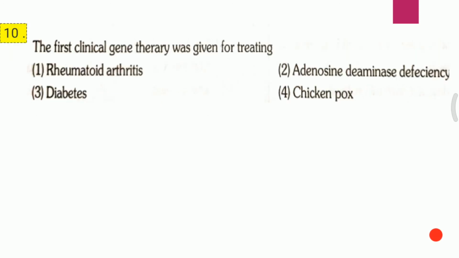Question 10. The first clinical gene therapy was given for treating first, rheumatoid arthritis, second, adenosine deaminase deficiency, third, diabetes, fourth, chickenpox. The answer for this question is second one, that is adenosine deaminase deficiency.